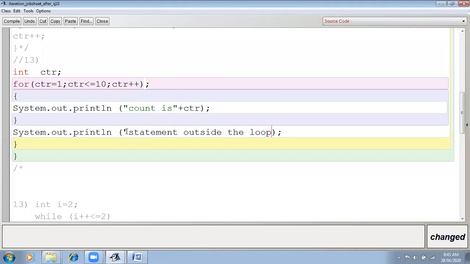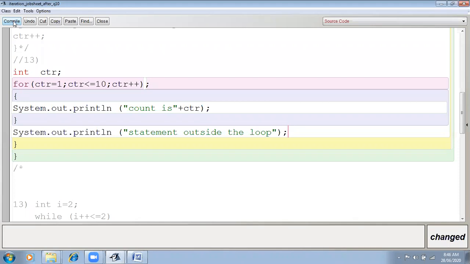Yes, obviously this loop is going to be executed 10 times till the condition is true. So less than equals to 10 means 1, 2, 3, 4, 5, 6, 7, 8, 9, 10. This loop will execute 10 times, but the output will be "count is", then the value of the CTR will be 11. So count is 11. Then after that, the statement outside the loop.